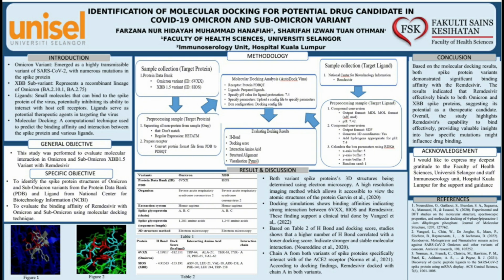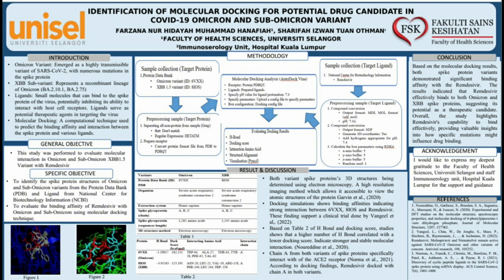In this molecular docking process, there are three main stages. First is extracting and preparing protein structure. Second is molecular docking. And the third one is visualization of protein-ligand interactions. In the extracting procedure, first we upload the structure. The spike protein structure for Omicron and Sub-Omicron variants were extracted from PDB, the protein database, and the ligand was extracted from NCBI. And then both are uploaded to the Galaxy server.